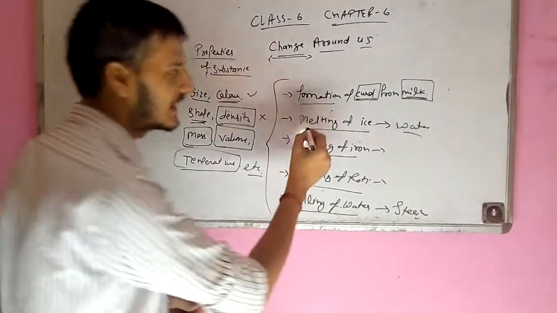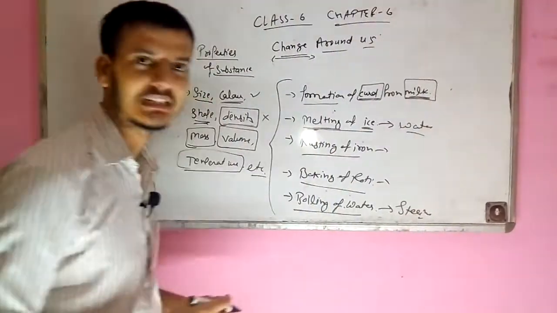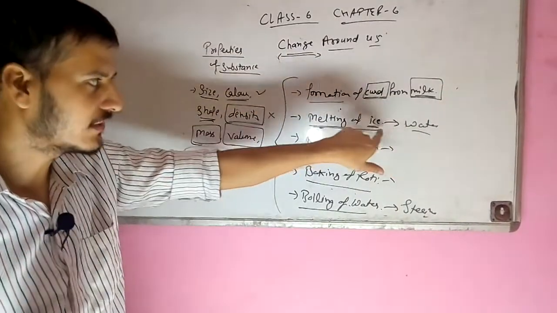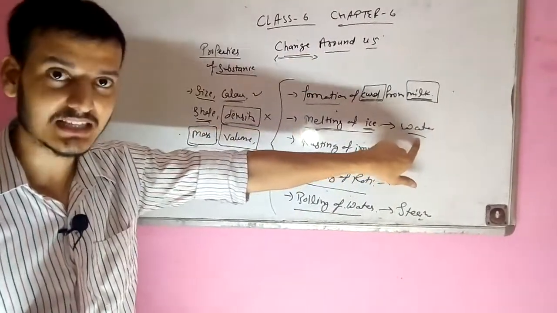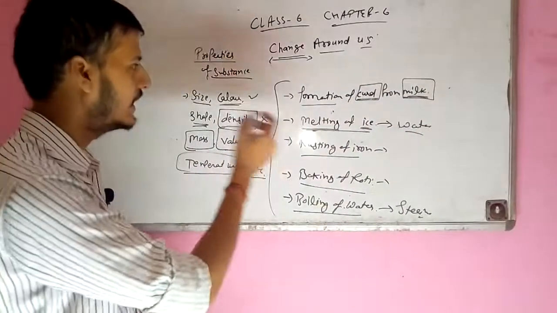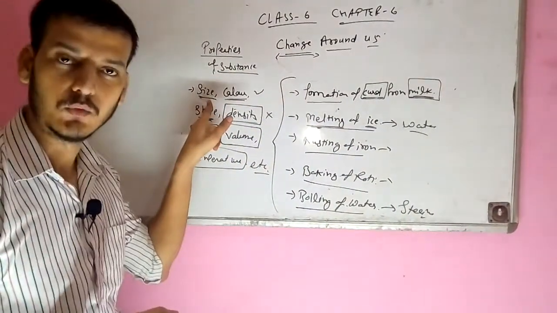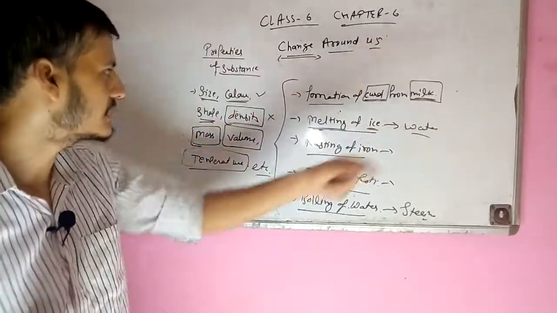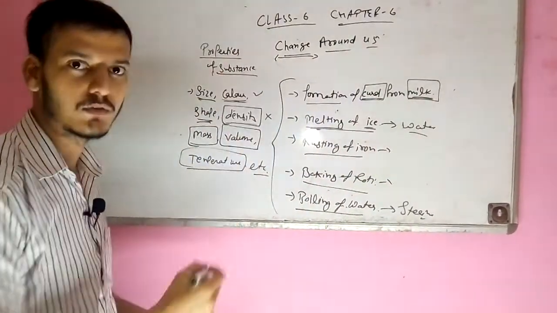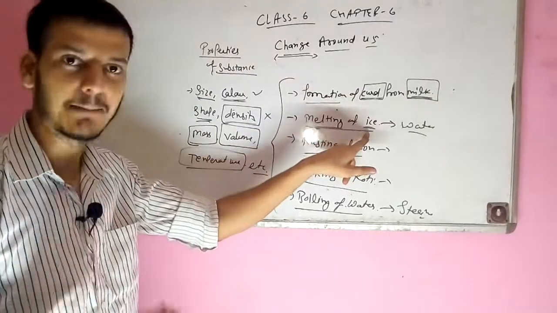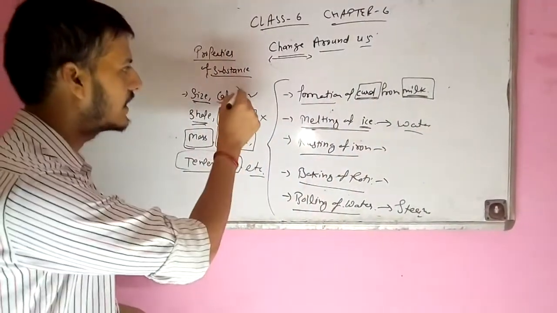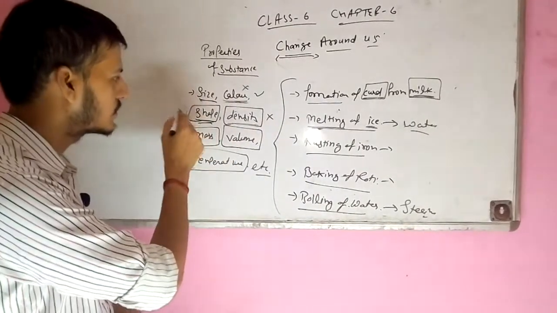Now the melting of ice. What exactly happens in the melting of ice? Ice will be converted to water. When we compare ice and water, the size will not be the same because ice is solid and water is liquid. Color will not be the same. Ice appears white in color while water is colorless. Shape is also not the same.